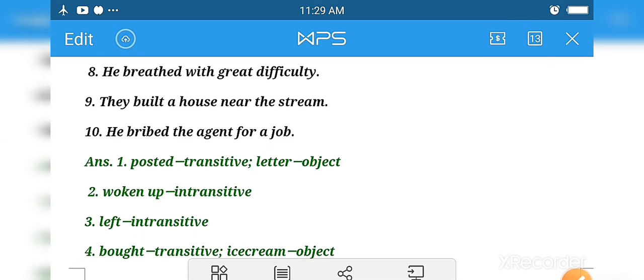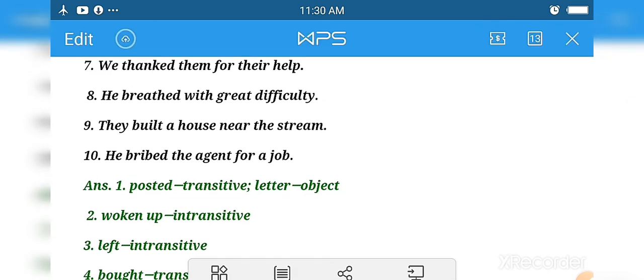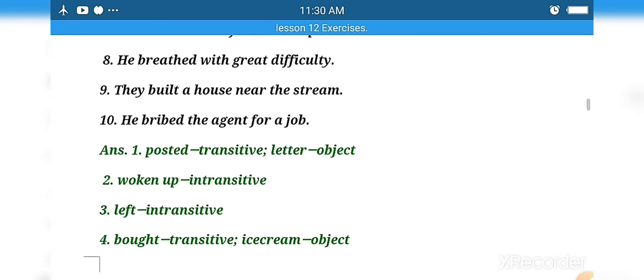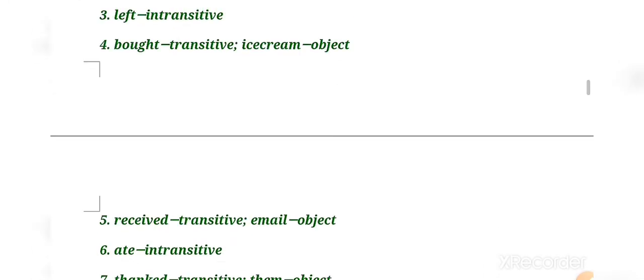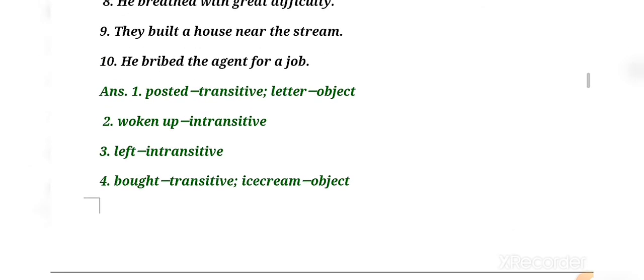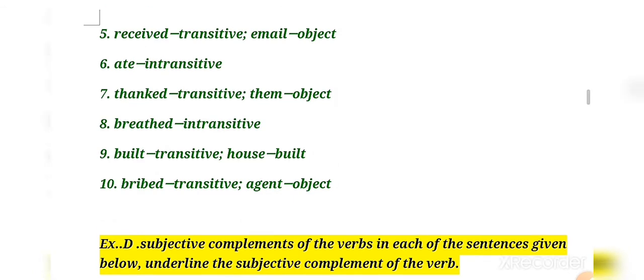Then number 7, we thanked them for their help. We thanked them for their help. Answer will be thanked, transitive, them, object. Number 8, he breathed with great difficulty. Okay, so the answer will be breathed, intransitive verb.